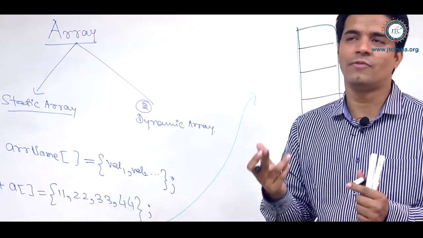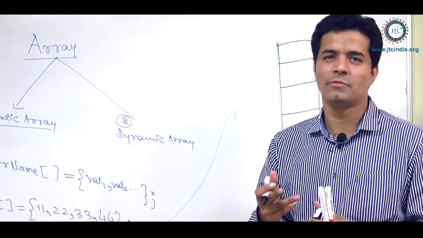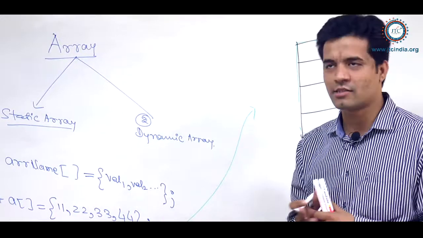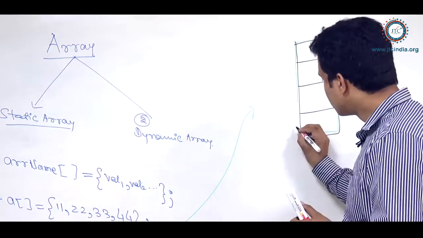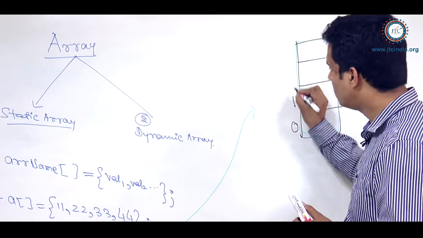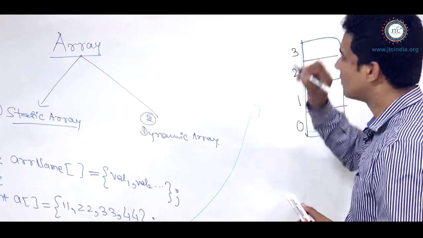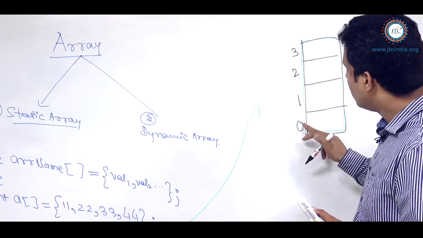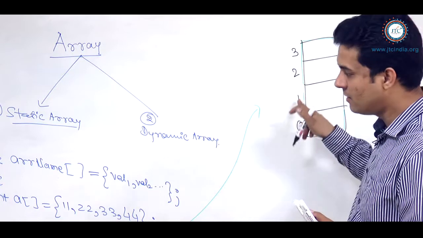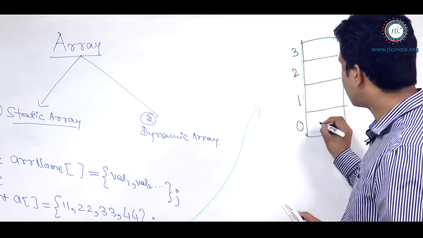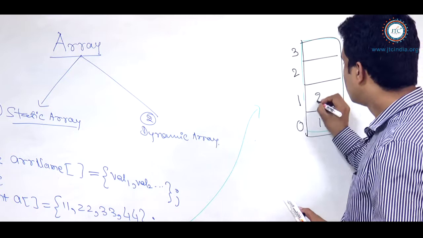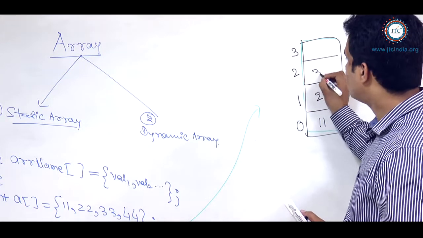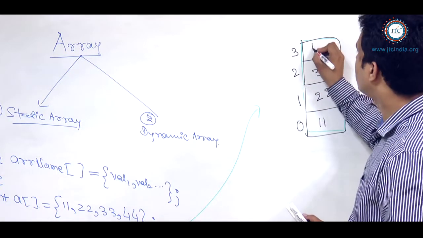This is a very common question. Now I am writing 0, 1, 2 and 3. These are the corresponding index positions. At index 0 we have 1, then 2, 3, and then 4.